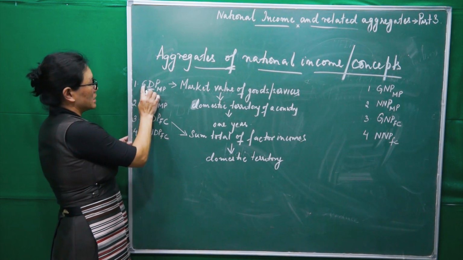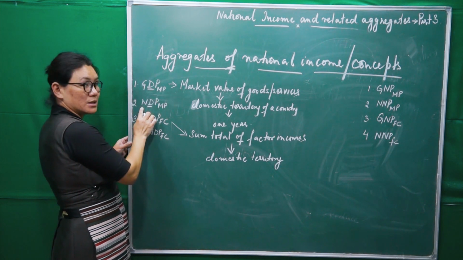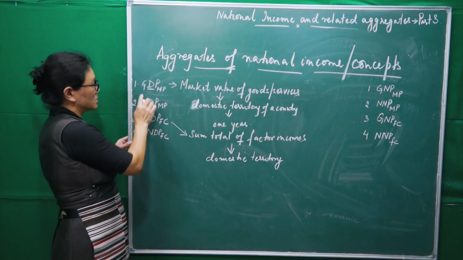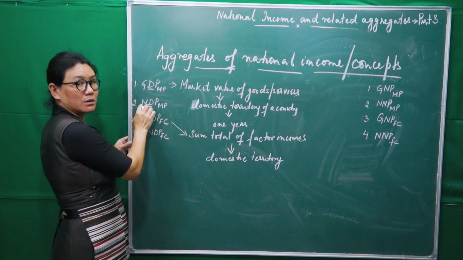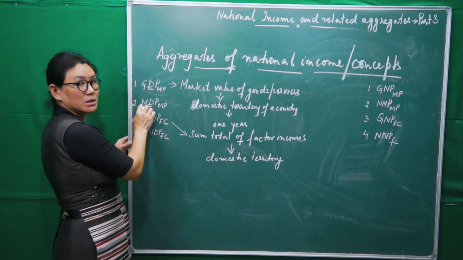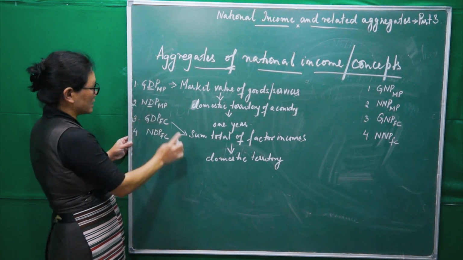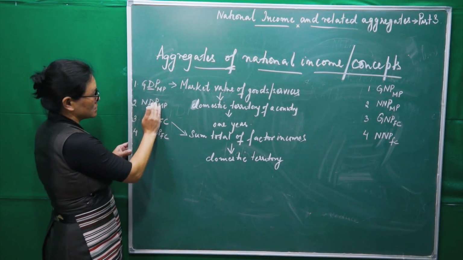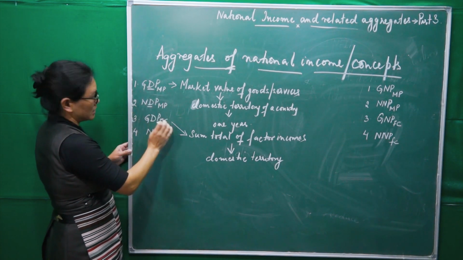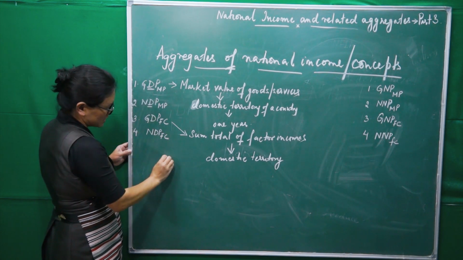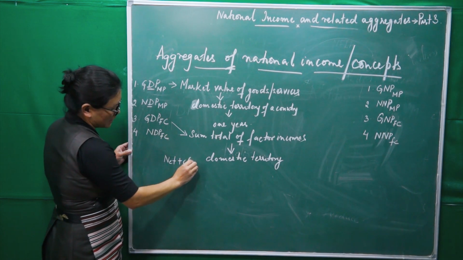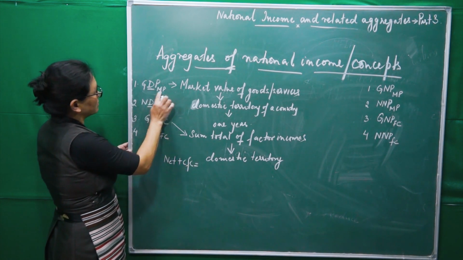Now here it is gross and this is net, right? So remember, I said to convert these things into each other, we have to use depreciation. Is that clear? So again here, I'm saying, what is the difference between these two? Depreciation. So net into gross, net plus CFC, then this will come.